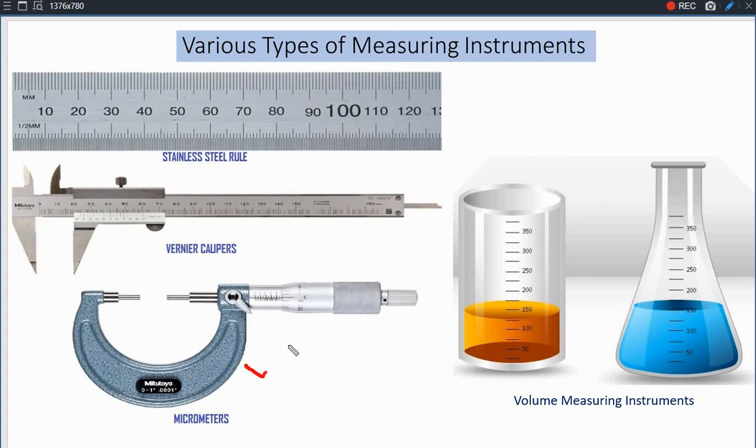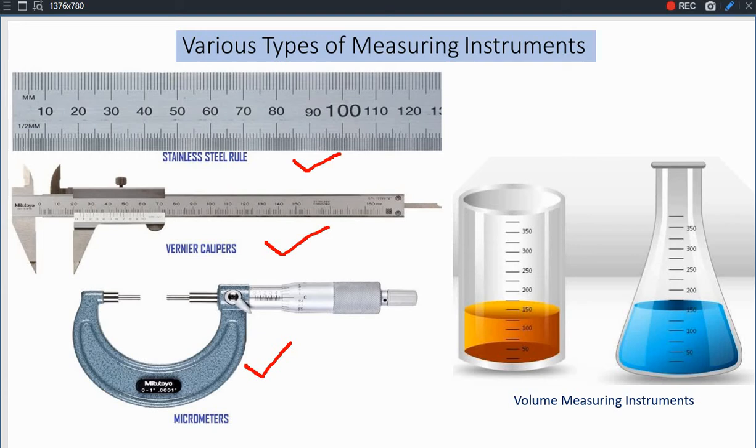So here we have watched a micrometer, vernier calipers, and stainless steel rule, and all these three are measuring different forms of length, either length or breadth or thickness. And the resolution of all these three measuring instruments is different. What is resolution? The minimum change in the input quantity that can be measured by the measuring instrument.